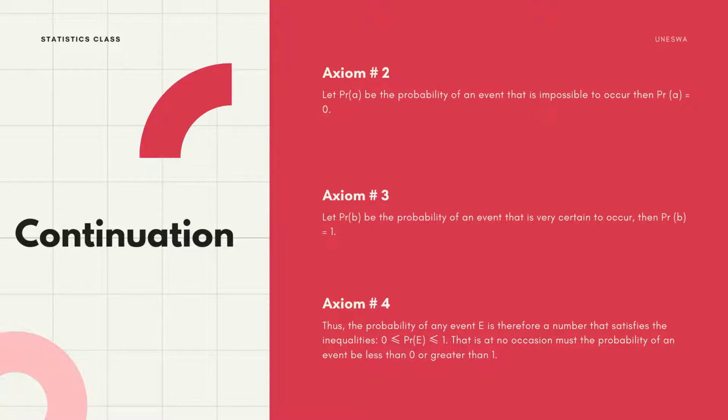Moving on to axioms 2, 3, and 4, note that those 3 are all related or interlinked. When it comes to events, you need to know that there are some events that are impossible to occur. Others, it's very certain that they will occur. And then there are some that lie in between the two. For example, today it's a bit cloudy outside, so it is very certain that it is going to rain. The moment I say that, it means the probability of it raining today is certain, meaning it's equal to 1. Then you'll be like, what is the probability of it ever snowing in Eswatini?